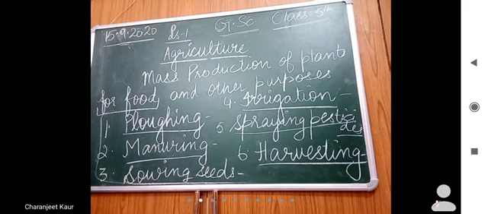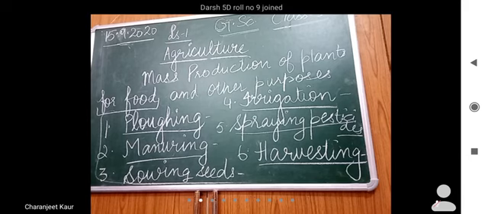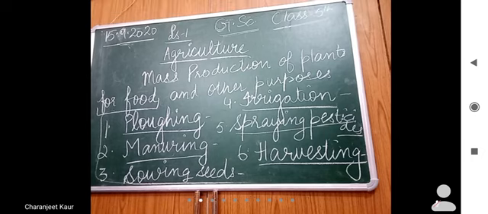So after storing these grains, they are sent to other places for sale. This is also known as transportation, right? They are sent to other parts of the country, other places, other parts of the state. In this way, we are able to get the food. Is that clear?